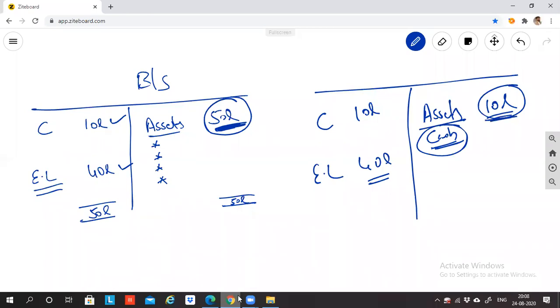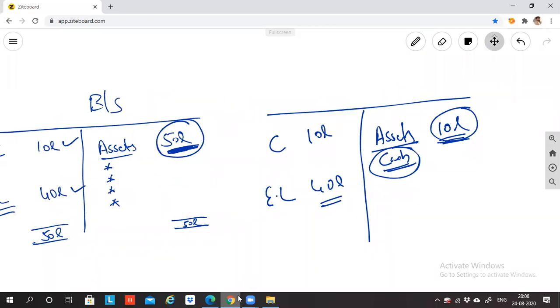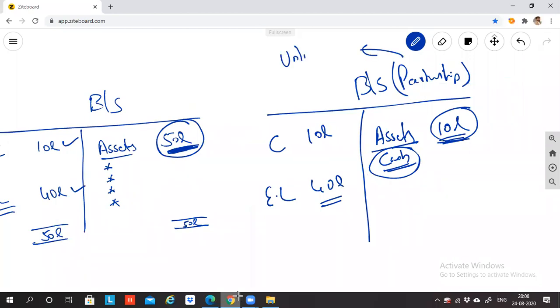If my business is a partnership, you all know that the liability of the partnership is limited or unlimited? Unlimited. The liability of the partnership is unlimited, which means you will take this 10 lakh rupees and give it to the external liability holder. Sir, please take this 10 lakh rupees cash. The banker is asking, okay, you give me 10 lakh rupees. Where is the balance 30 lakh rupees? If the owners and the partners are telling, sir, that's all, we don't have any money in the business, what will the bank do?